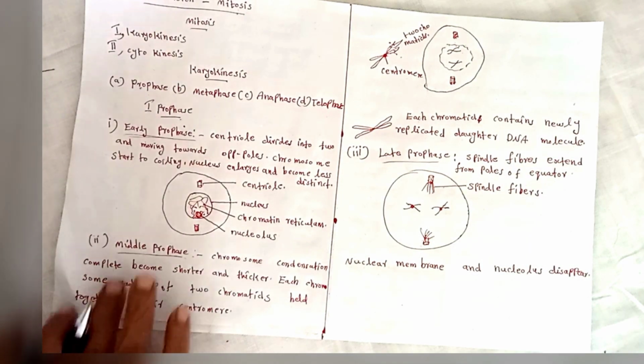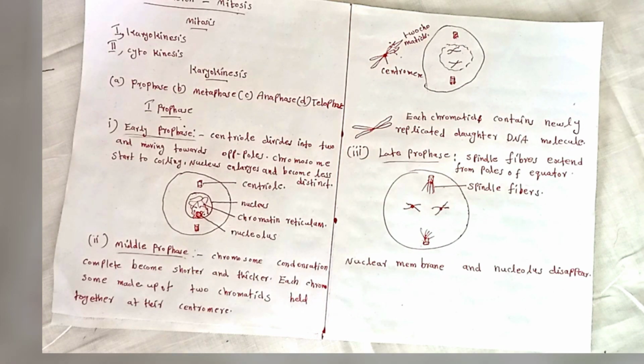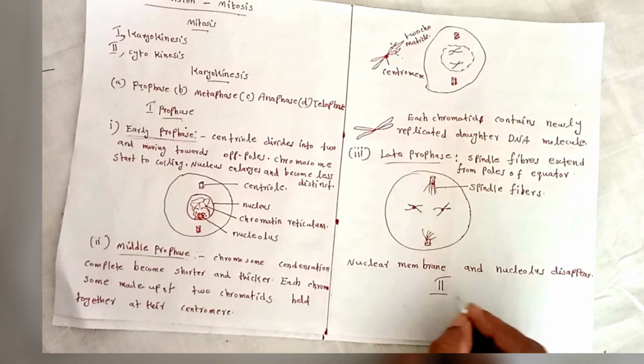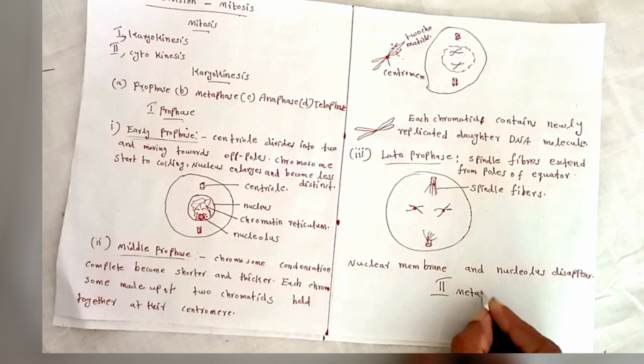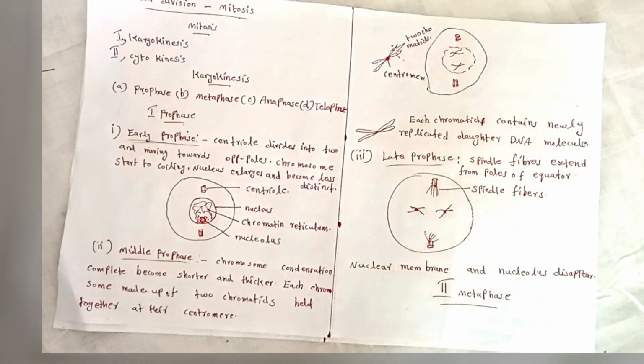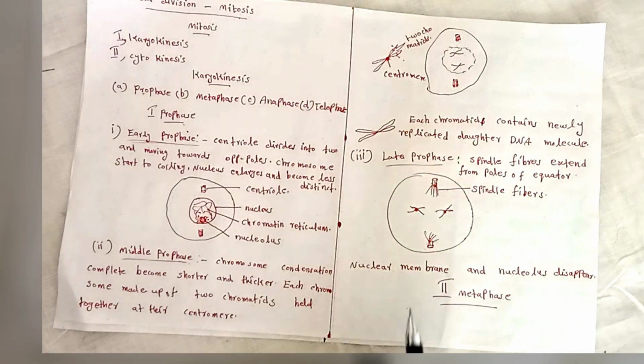Now we complete the three steps of prophase. Next step of mitosis, that is metaphase. All chromosomes arrange at the equator, that is the central portion. Spindle fibers attach to the centromere.